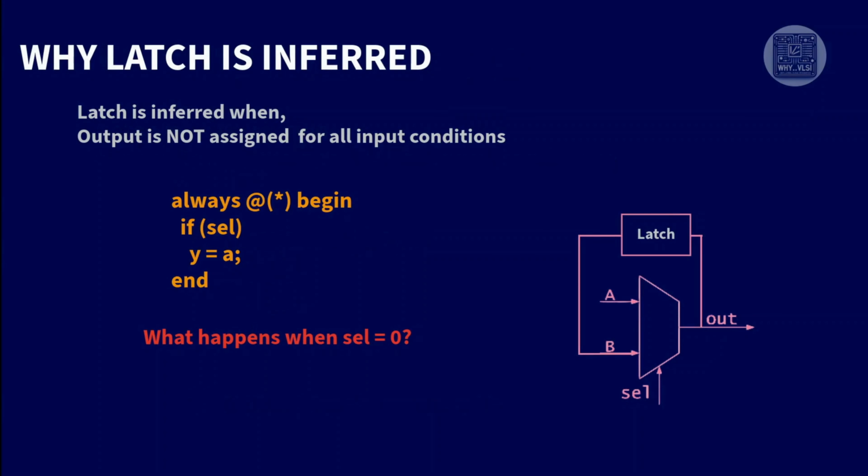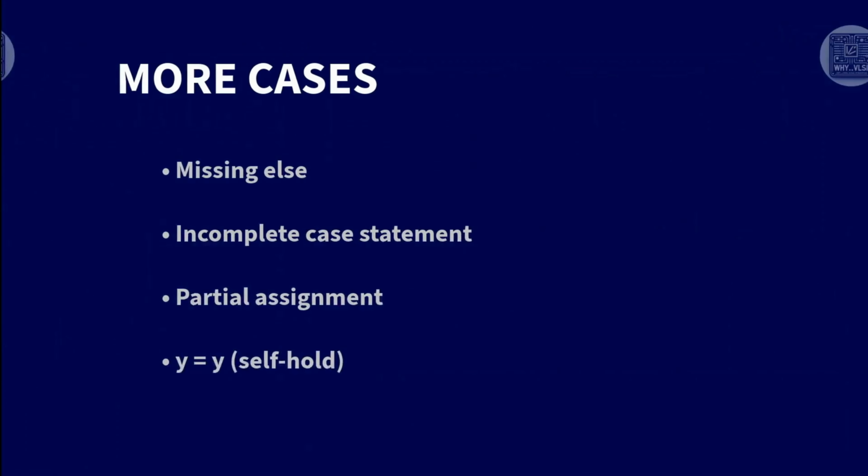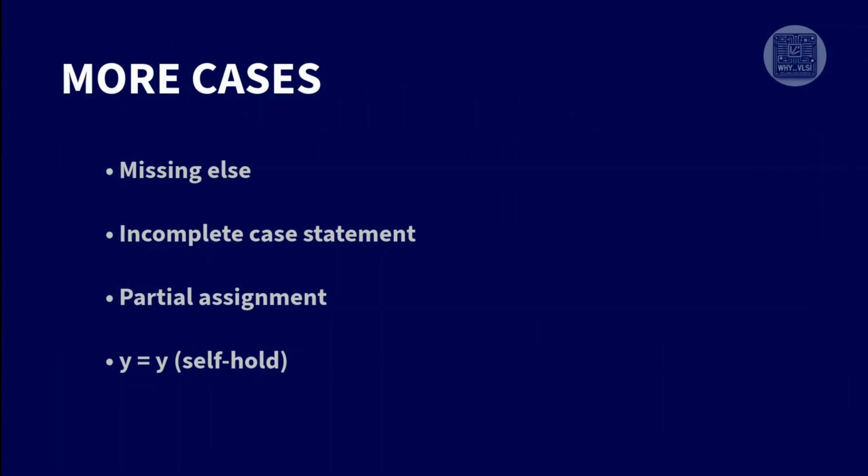Since output must retain its previous value, hardware needs a storage element. That storage element is a latch. A latch can also be inferred in many cases, like missing else, incomplete case, partial assignment, or even self-assignments like y equal to y.